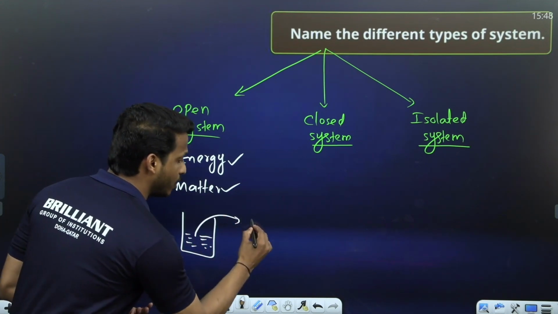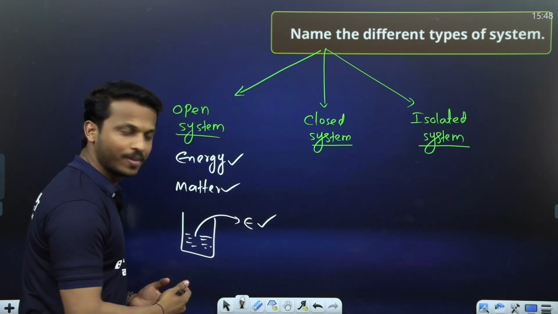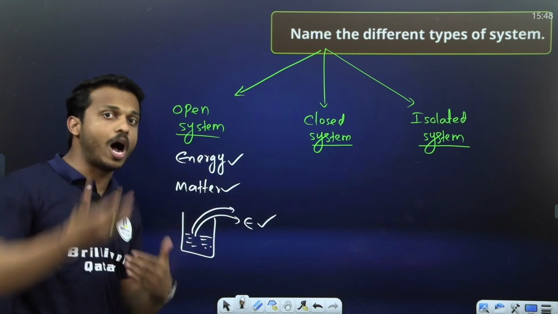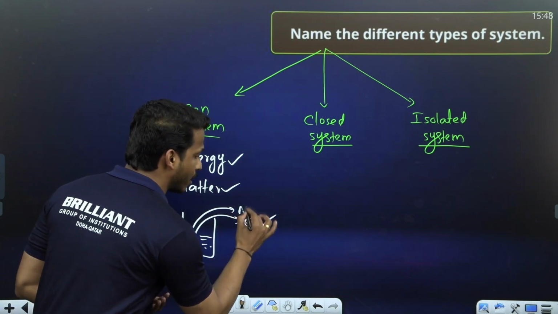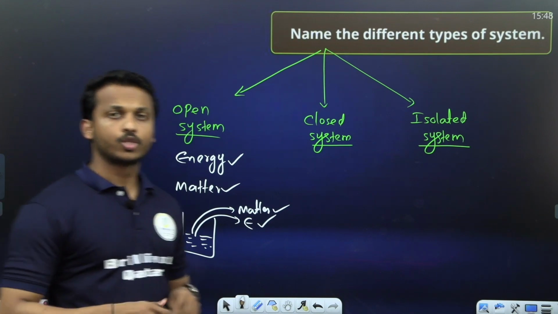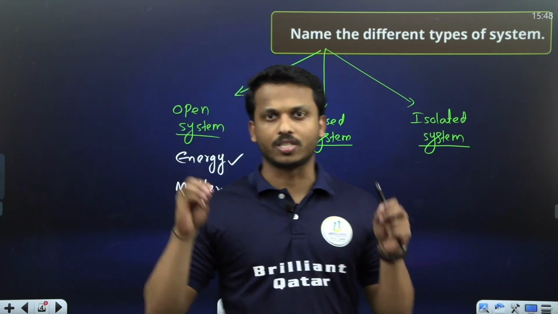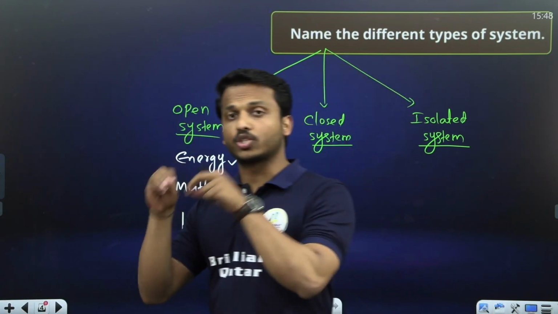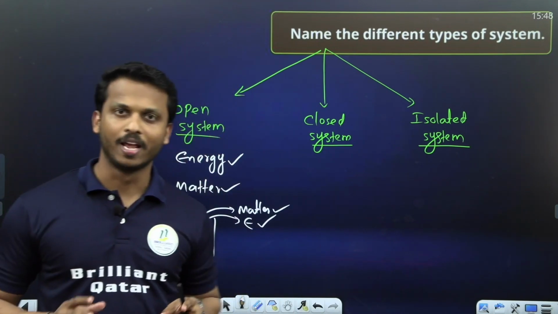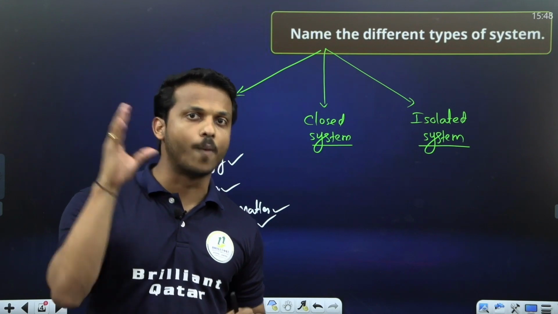That is, energy is transferred to the surrounding. After some time, due to evaporation, the particles can go out. That is the matter also exchanging with the surrounding. So what is meant by an open system? The system in which both the exchange of energy and matter takes place with the surrounding. Example, hot water in an open cup.